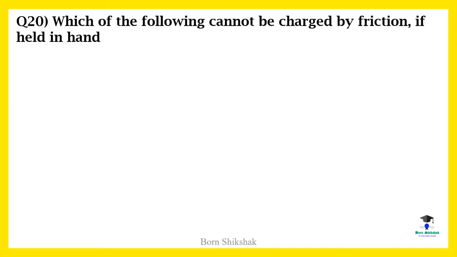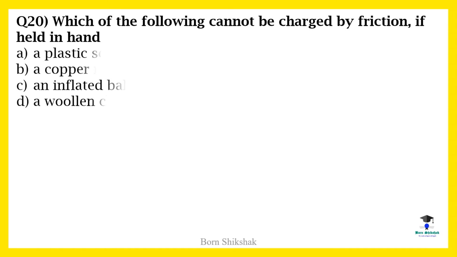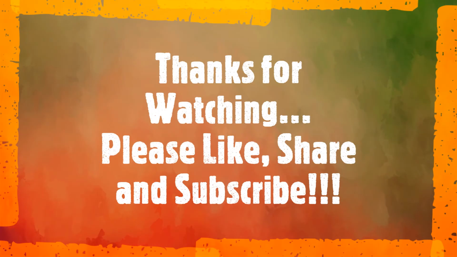Question 20. Which of the following cannot be charged by friction if held in hand? A. Plastic scale, B. A copper rod, C. An inflated balloon, D. A woolen cloth. The correct option is B. A copper rod.